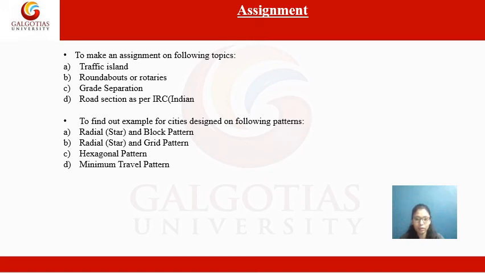Then we also discussed some other patterns. So I want you to find at least two cities which are designed on these patterns: radial and block pattern, meaning a combination of radial and block pattern, then a combination of radial and grid pattern, then the hexagonal pattern, and then the last one is your minimum travel pattern.